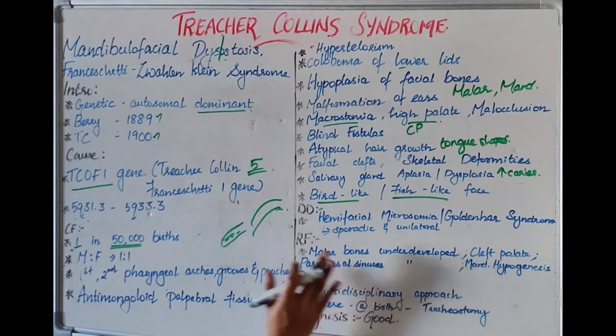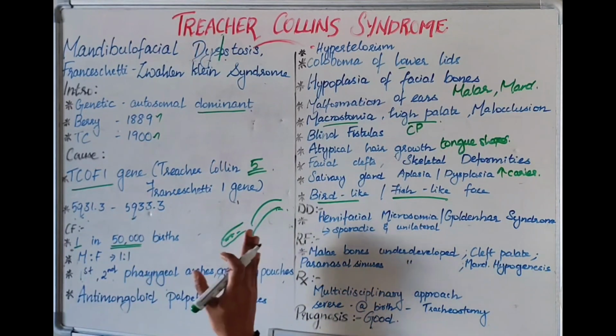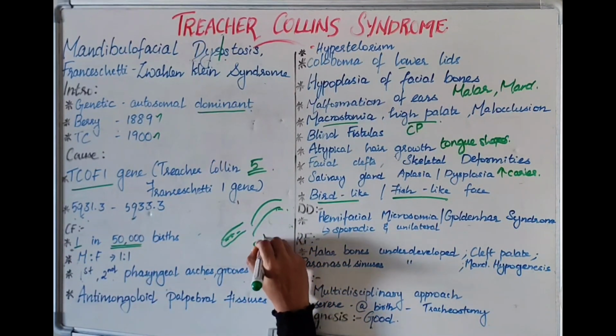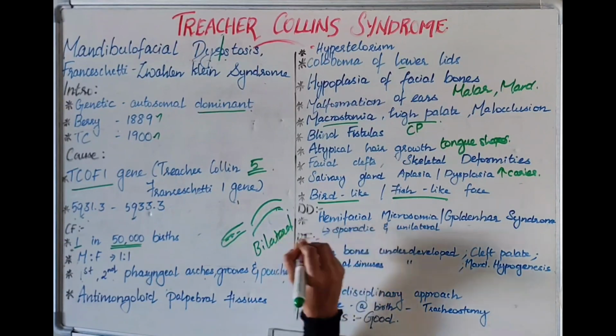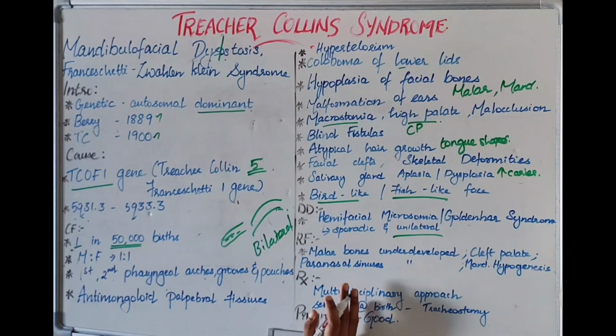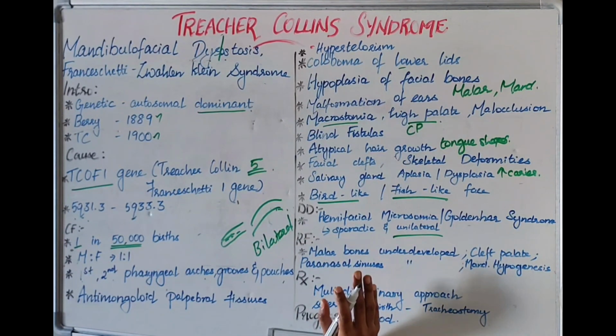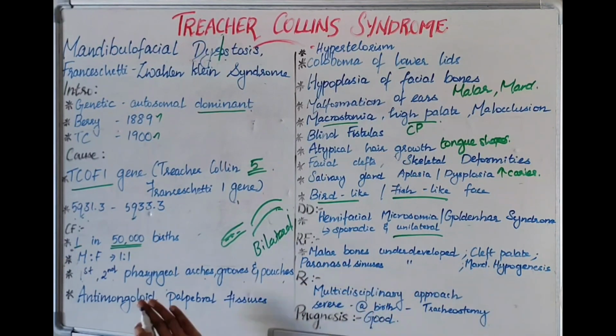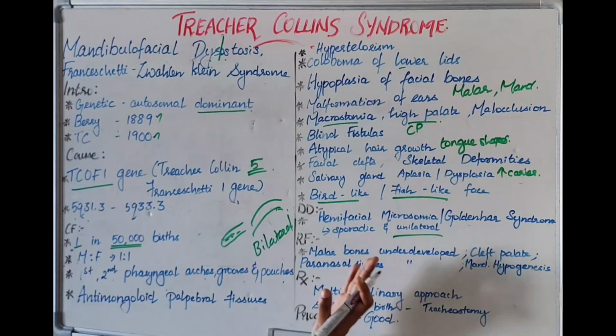It is not genetic. Treacher Collins occurs on both sides, that is, it is bilateral. Treacher Collins is always bilateral. This is unilateral. And Treacher Collins is due to the gene affected, whereas this is due to abnormality in the blood supply in the head region. Okay, so that's how you differentiate it from hemifacial microsomia.